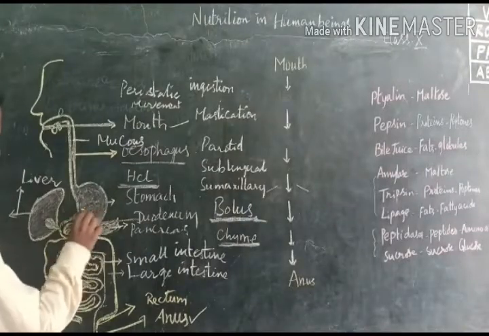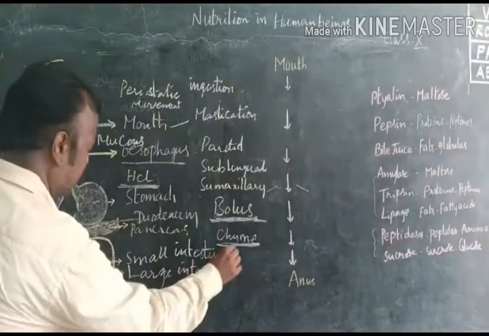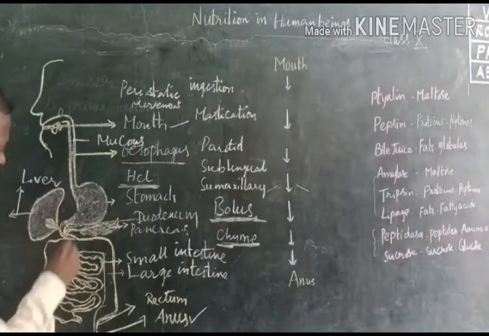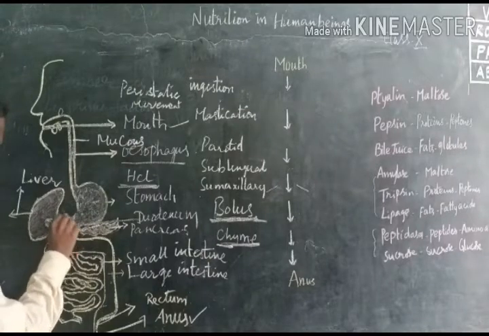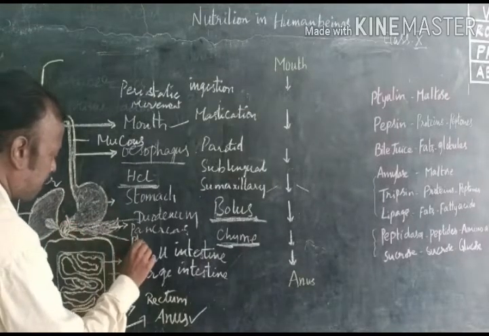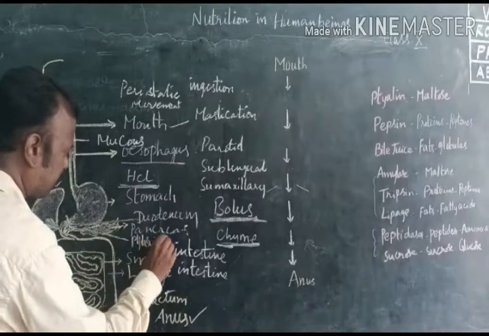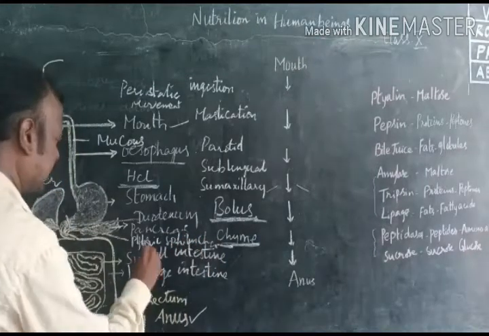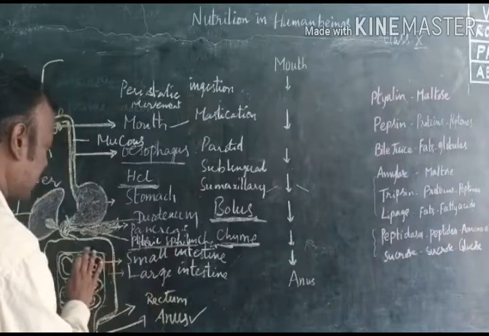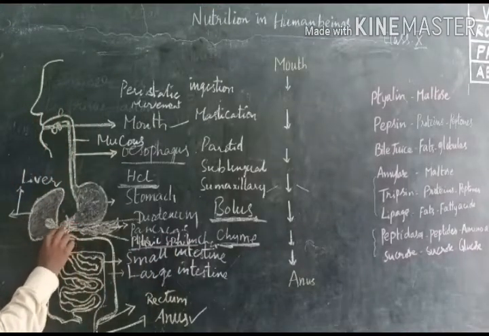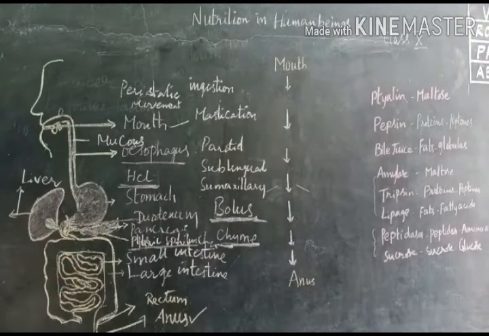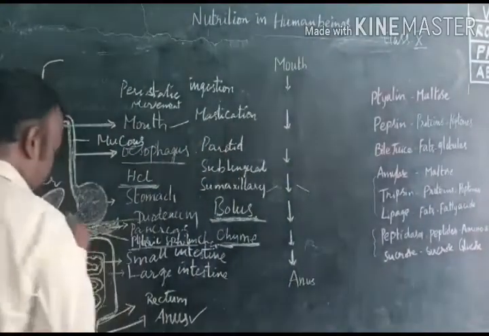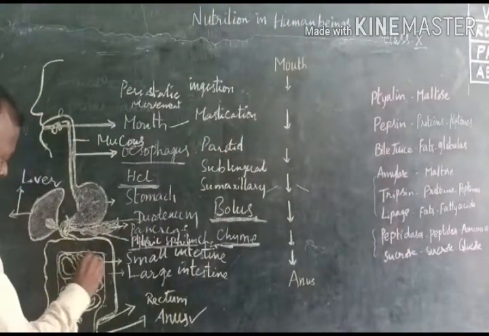Next, after food changes into chyme, it enters the U-shaped part, the duodenum. Here one sphincter is present, the pyloric sphincter. The pyloric sphincter muscles contract and relax, and food enters the small intestine. In the digestive system, the largest part is the small intestine. Food enters the small intestine.